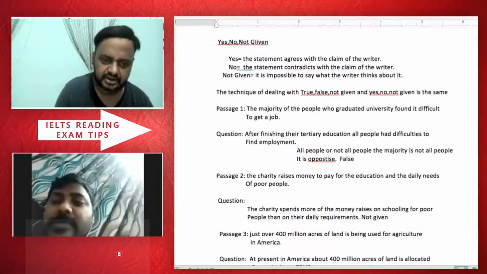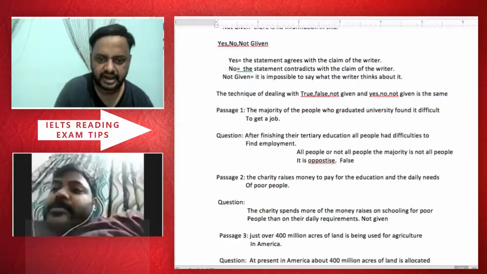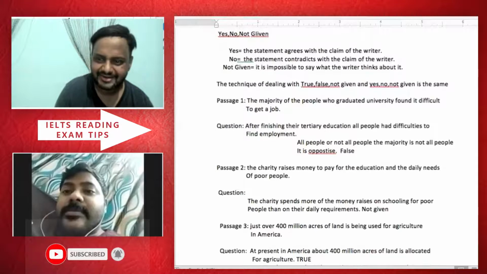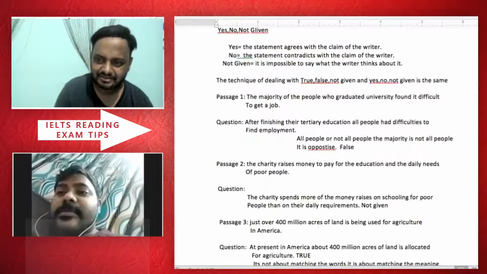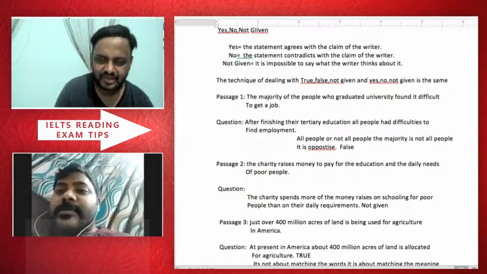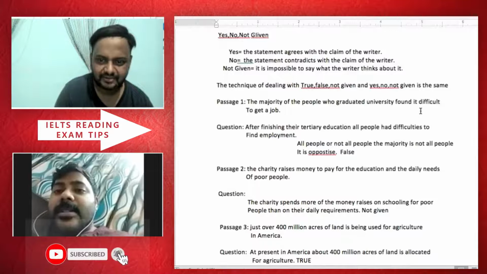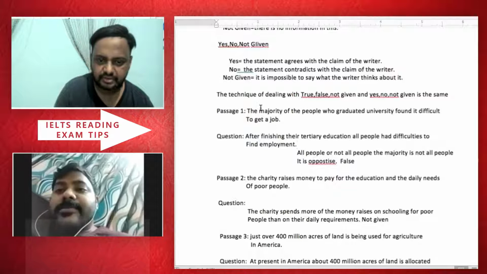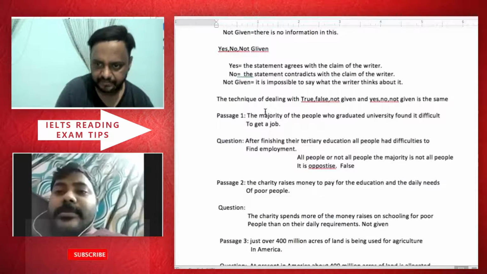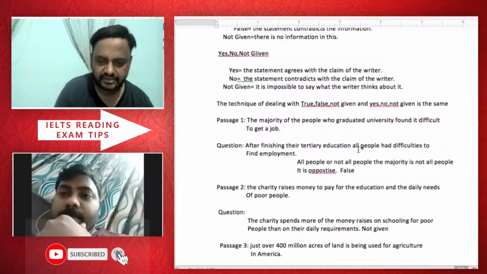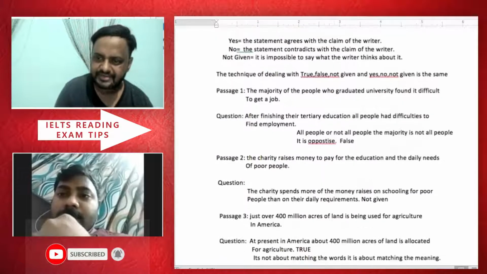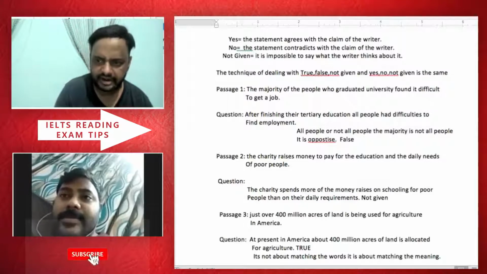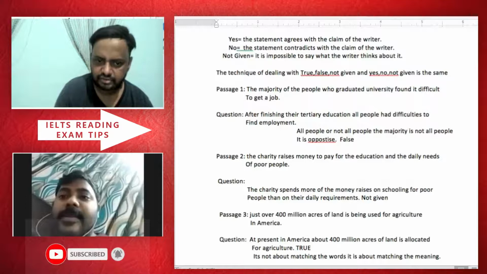See, but in the other one they are saying all, and they are warning you about this one. If you don't know this vocabulary, you will get stuck at higher education, and you will just be thinking about that if they use this trick, and then you will forget the main thing, which is the majority and all people. So that means it is false. Here they are saying majority, and in the other sentence passage they are saying all people, means 100% of them. So obviously they are kind of opposite, either all or not all. So this one is false.